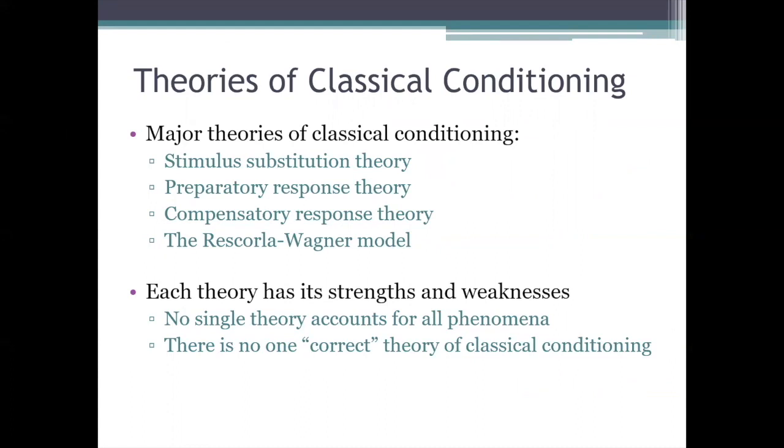But in any event, I hope that you now have a better understanding of psychology's current understanding of classical conditioning. None of these theories that we've covered is perfect, but they are among the strongest and most widely accepted theories that psychologists have been able to come up with, and so they represent our best efforts to explain this seemingly simple but deceptively complex type of learning, classical conditioning.